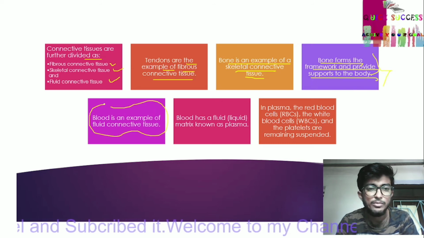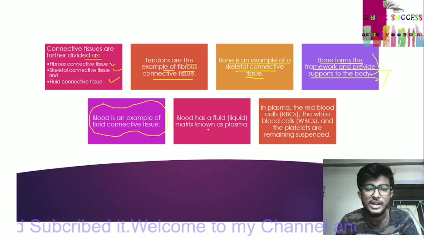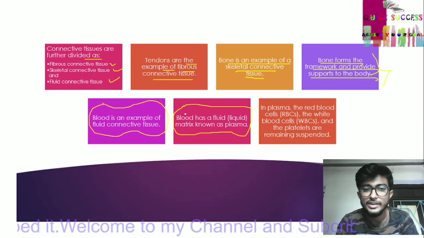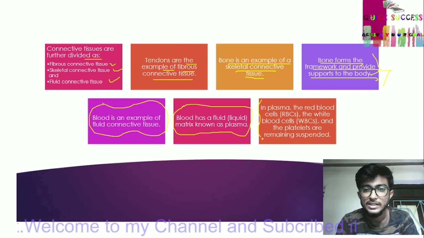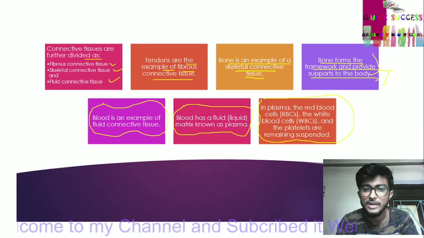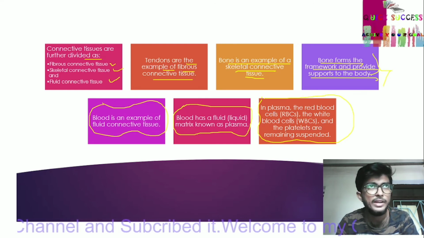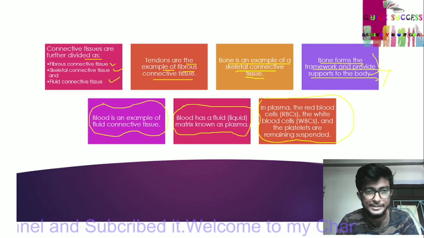Blood is an example of fluid connective tissue. Blood has a fluid matrix known as plasma. In plasma, the red blood cells, white blood cells and platelets remain suspended.